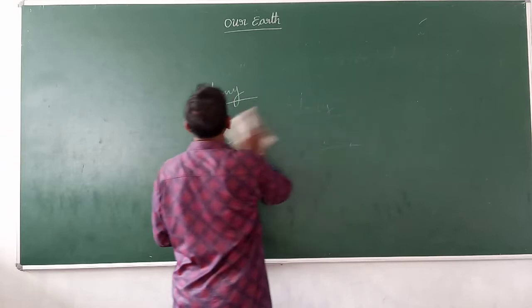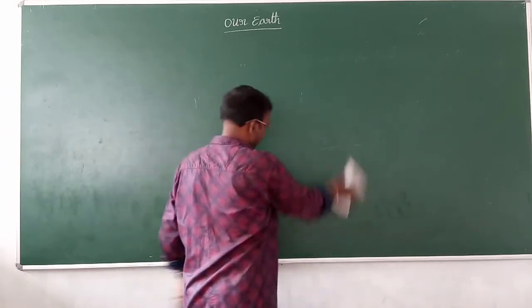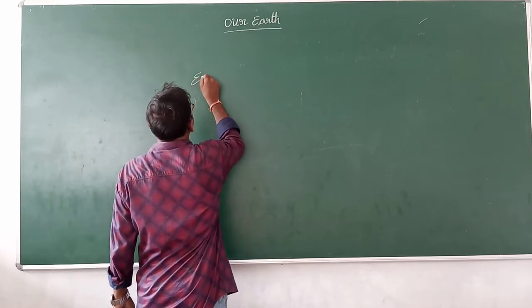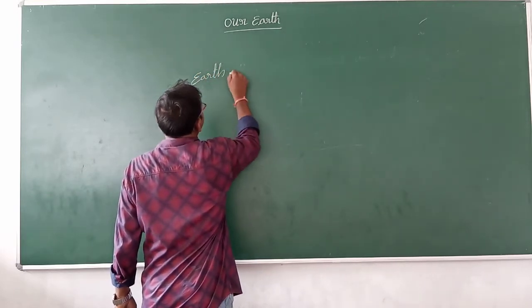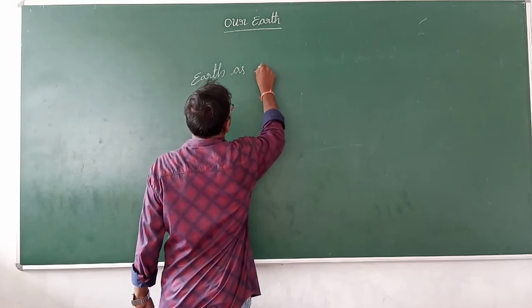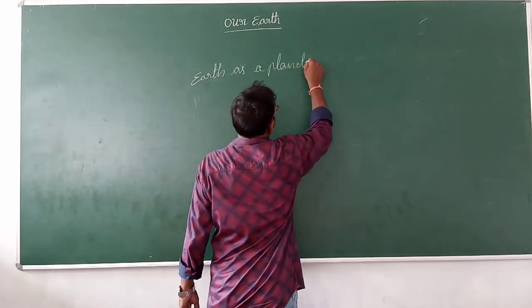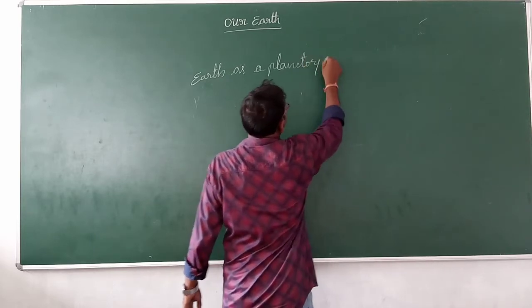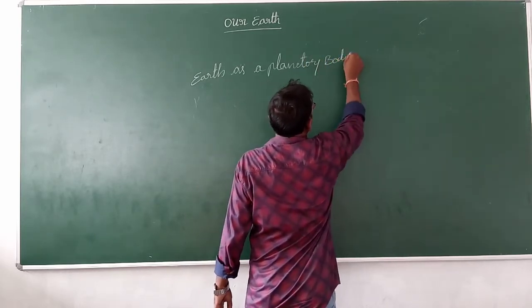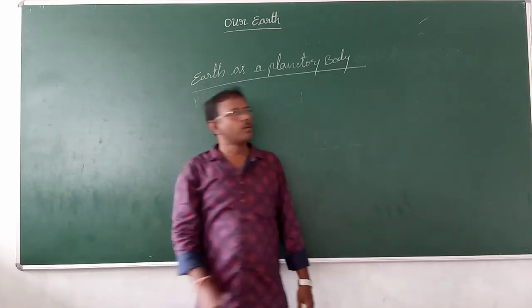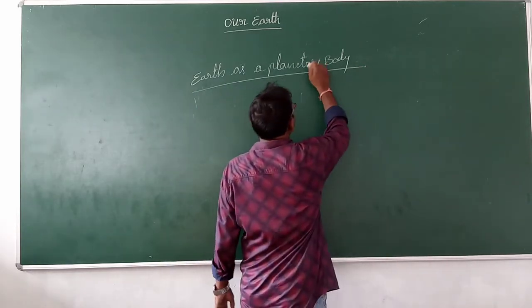How is it? We will discuss now: Earth as a planetary body.